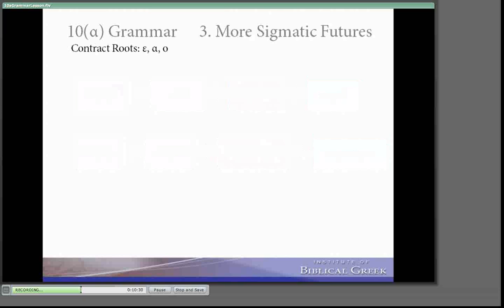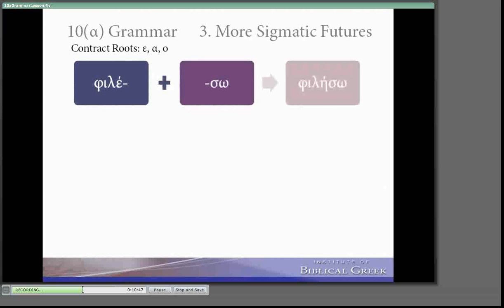On to number 3. Now, most contract verbs won't be contract futures. They will function very regularly. You simply lengthen their contract vowel before the consonant stem. So phileo becomes phileso. There are exceptions to this, like kaleo. And in your vocabulary list, you learned that theaume, the alpha there, didn't lengthen to eta. It just lengthened to a long alpha.